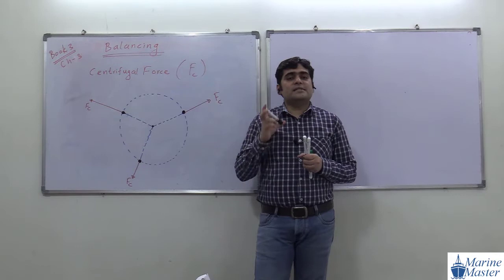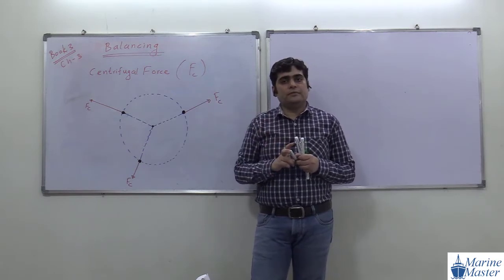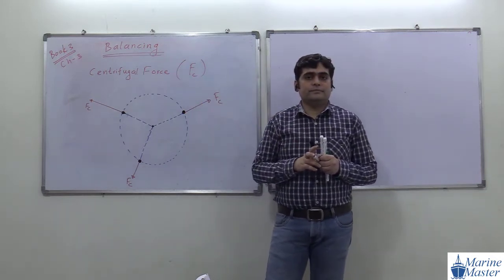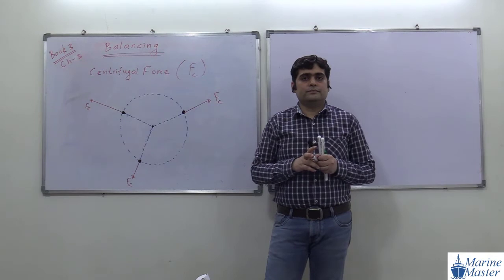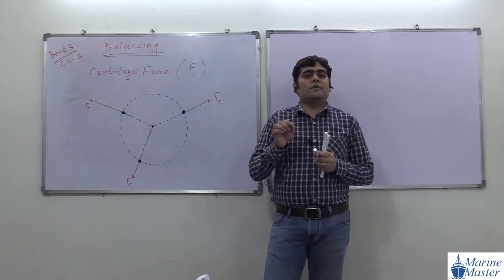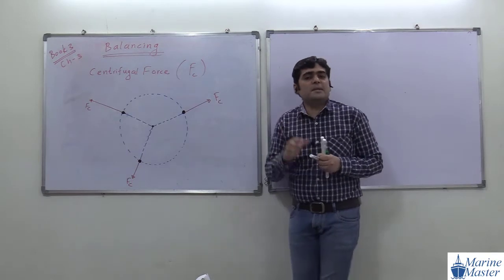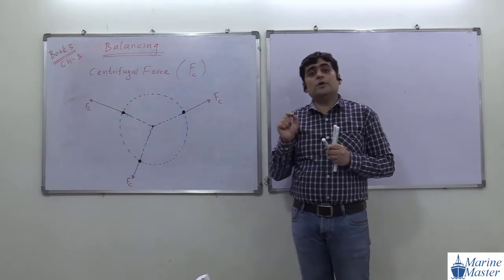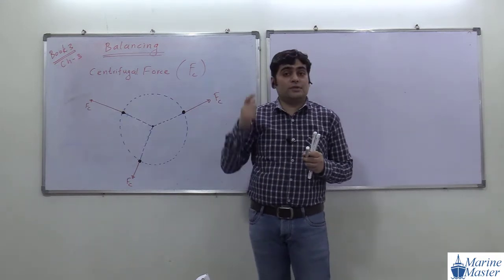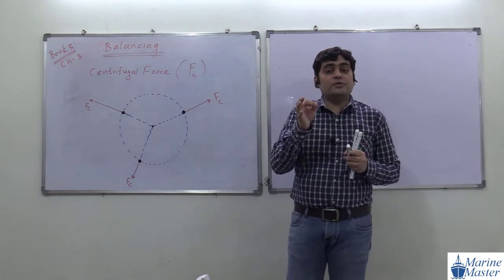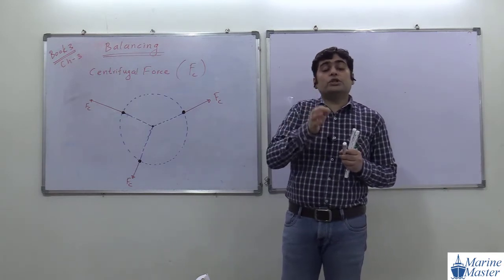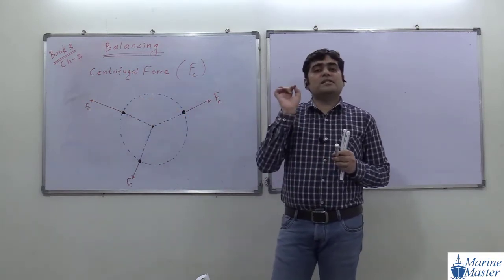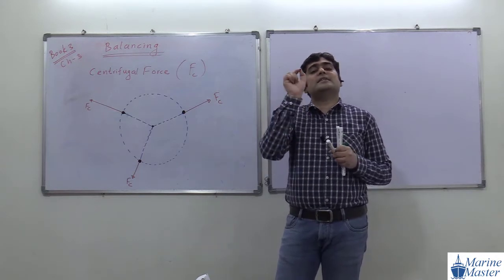Which opposes the circular motion of the object, and it always acts radially outward. So what is meant by centrifugal force? Centrifugal force is the internal resisting force which opposes what? What is it opposing? Which opposes the circular motion of the object, if the object is moving on this circle, and it always acts radially outward.